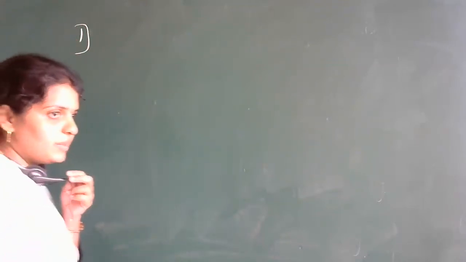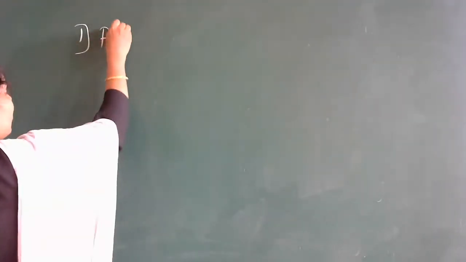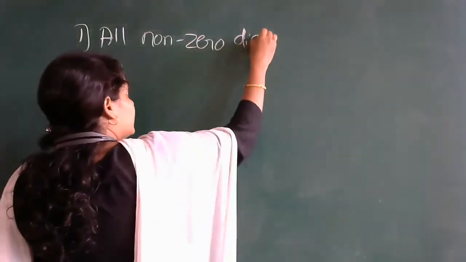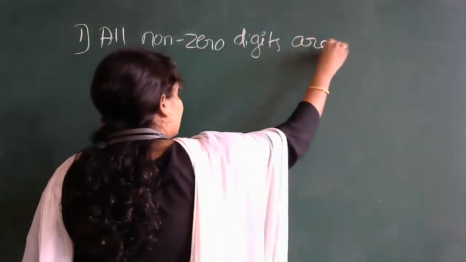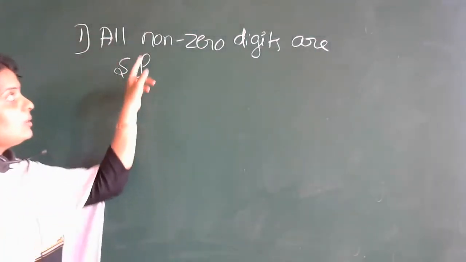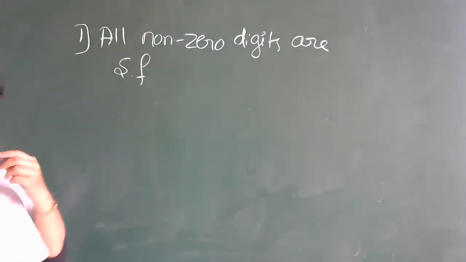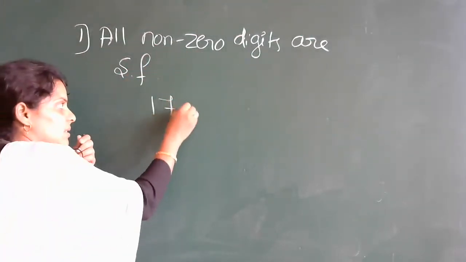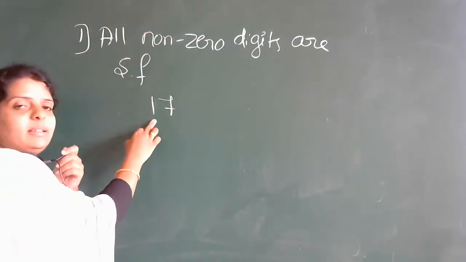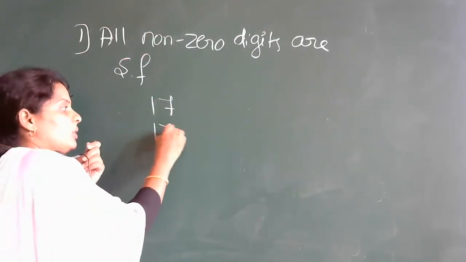So here we can take rule 1. It is visible, no? Okay, so here I'll write the rule. Rule 1 is: all non-zero digits are significant figures. So the first one is, all non-zero digits are significant figures. For example, if I write a number like this, here you can see all non-zero digits. You can see in this example there is no zero. I'll write one more example.